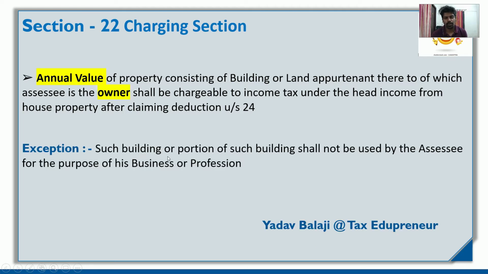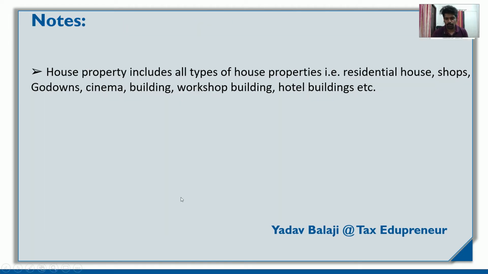Suppose you have a building or a portion of a building which is used for business and profession. In that case you cannot show that income under house property. For example, you have one building but you are using it for your office purpose. You can't show that income as house property income because it is considered your business purpose only. Here are a few notes, after that we will see section 23, how to compute the GAV, meaning if you are getting some income, how to calculate it.